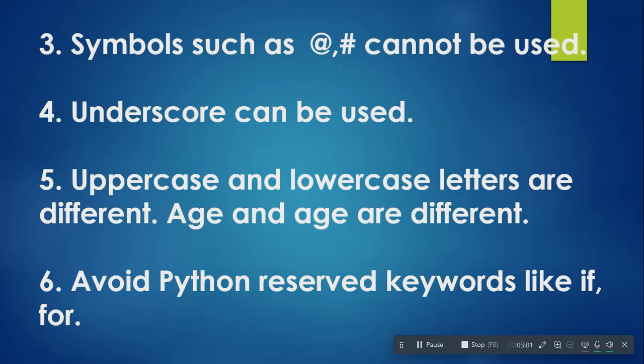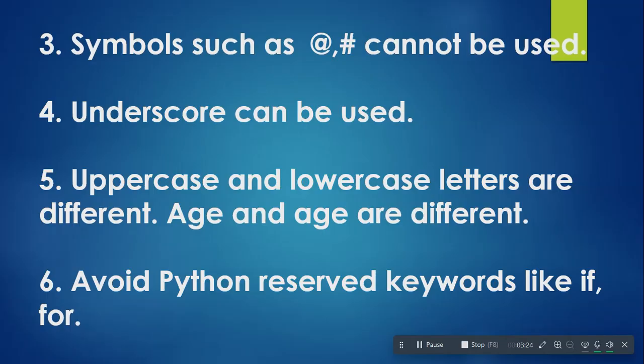Special symbols like the @ sign, hash sign, dollar sign are certain special characters which cannot be used while naming a variable. Underscore can be used as I explained a little while ago. Uppercase and lowercase letters are distinct. What I mean to say is that uppercase and lowercase letters are different. Python will treat them as different.